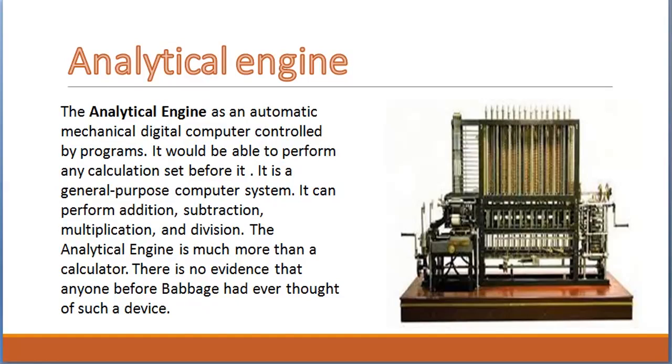The analytical engine is much more than a calculator. Unlike the difference engine, that is only a calculator and could only perform additions, the analytical engine can perform additions, subtractions, multiplications, and divisions. So there is no evidence that anyone before Babbage had ever thought of such a device.